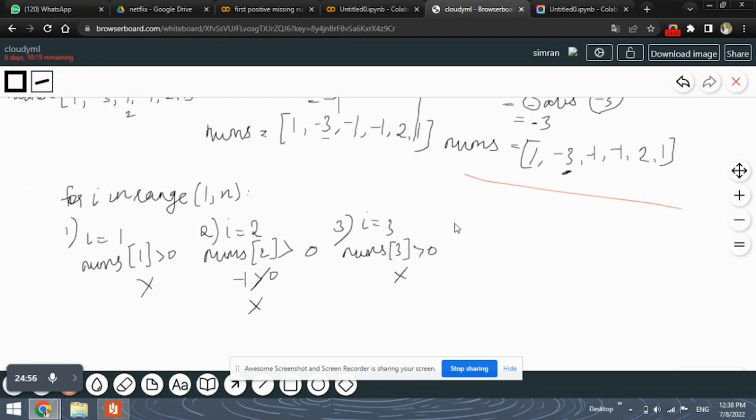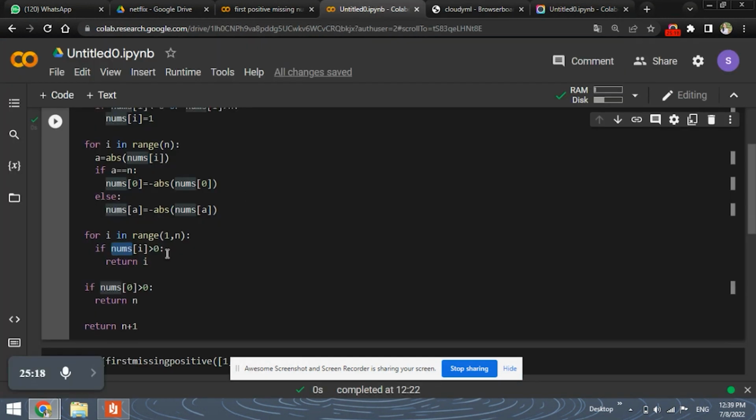So in the fourth iteration, i equals 4. Again we check if nums[4] is greater than 0. Here nums[4] is 2, correct? This is 0, 1, 2, 3 and 4. So 2 is greater than 0, and our if condition is satisfied. So what we need to return? We need to return the value of i.